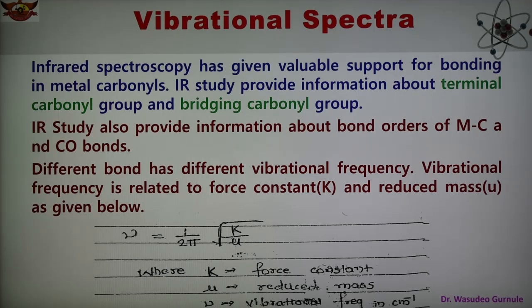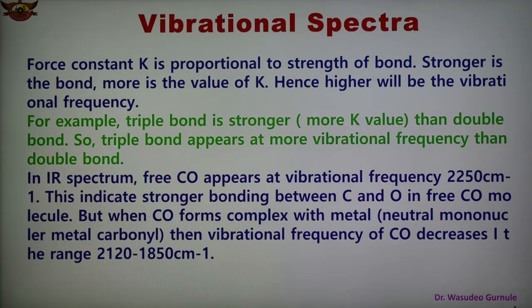Now, force constant K is directly proportional to the strength of the bond. So the force constant generally depends upon the strength of the bond. For example, the stronger the bond, the more is the value of K. So the value of the force constant is more if the bond is stronger, and hence the vibrational frequency of that group is higher. If the force constant is more, then the vibrational frequency is also higher.